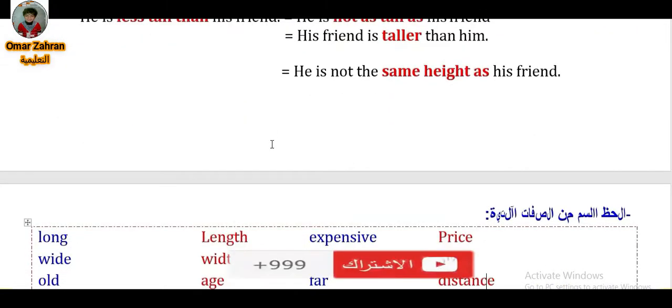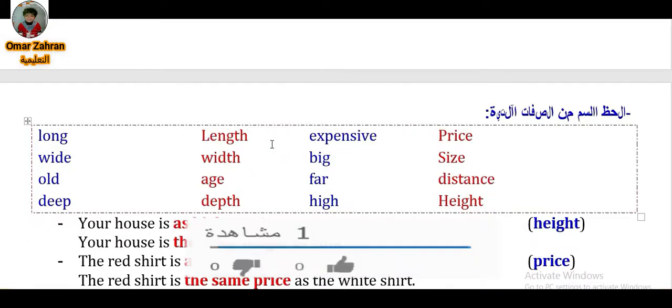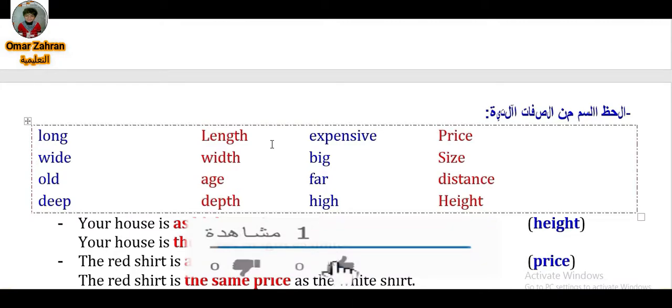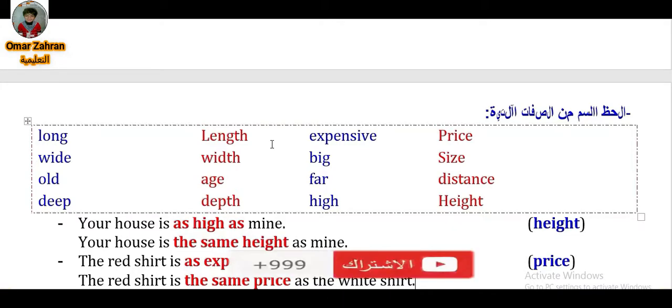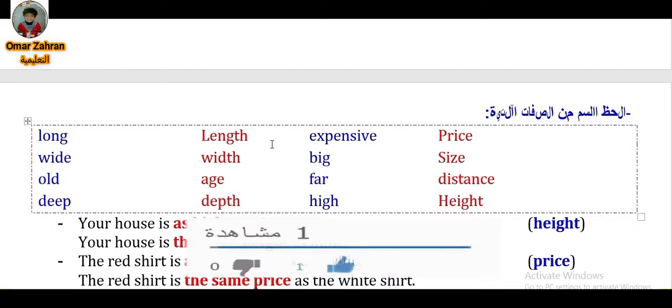Let's answer some questions based on structures or grammar. But before we start, I'd like to tell you that how is followed by adjectives. I can say how long, how wide, how old, how deep, but what is followed by nouns: what length, what width, what age, what depth, what height, and so on.